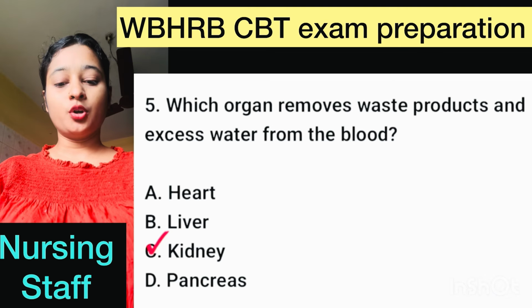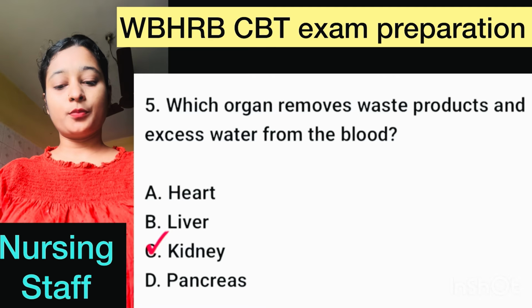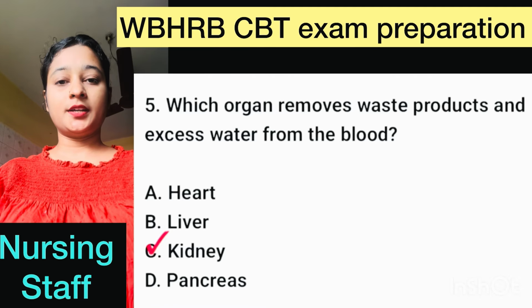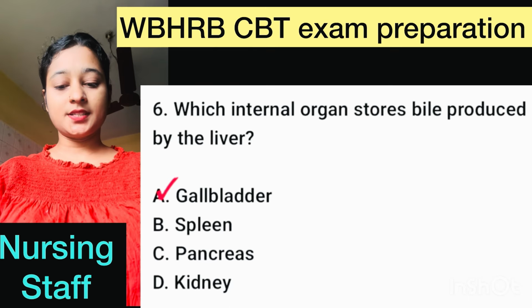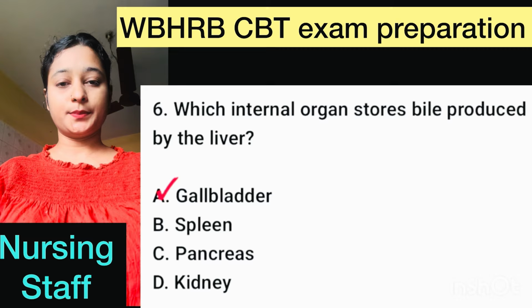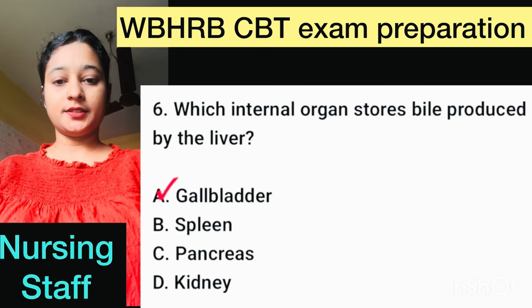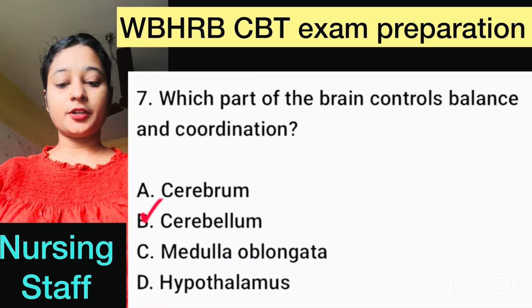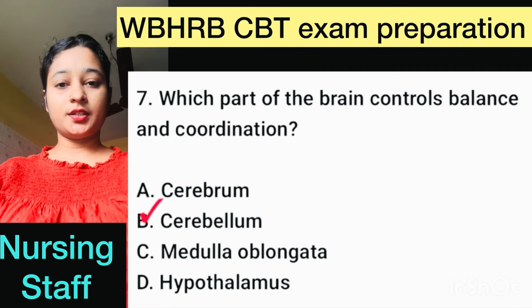Question number 5. Which organ removes waste products and excess water from the blood? Here, right option is option C, kidney. Question number 6. Which internal organ stores bile produced by the liver? Here, correct option is option A, gallbladder. Question number 7. Which part of the brain controls balance and coordination? Here, correct option is option B, cerebellum.